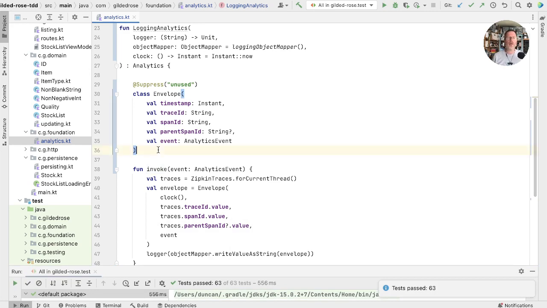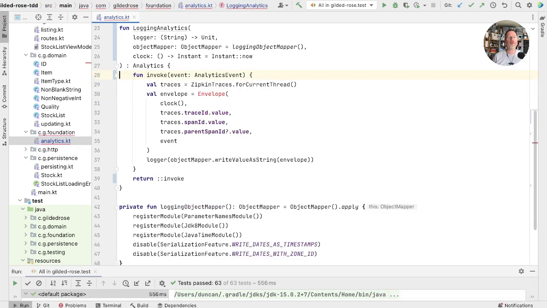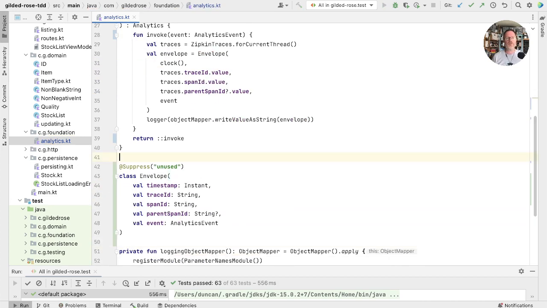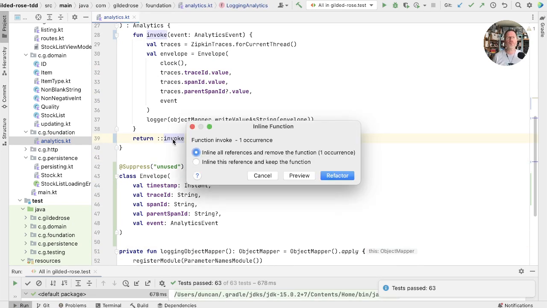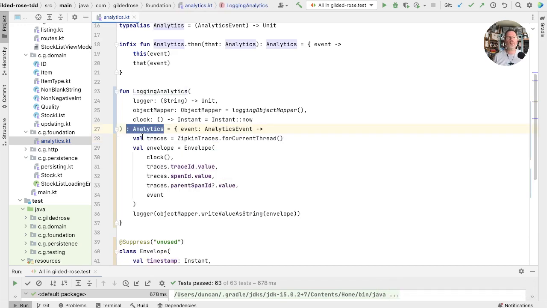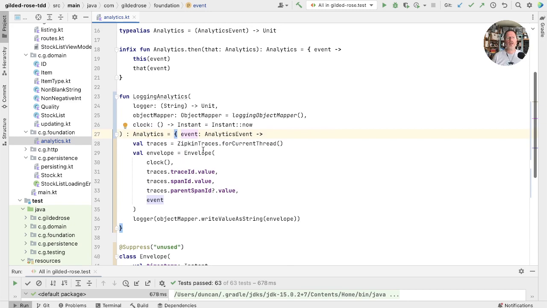Now this is a little complicated. We could solve some of the problems by removing the envelope from the function itself. There's no reason this shouldn't just live outside on its own. Check that works. And now we can inline this function, the function within a function, and even make that an expression body. And by making it an expression body, we've actually just got a lambda here now. So this is saying that our logging analytics is a function that returns another function, and that function is defined by this lambda. It takes an analytics event and does what it takes to do our logging.